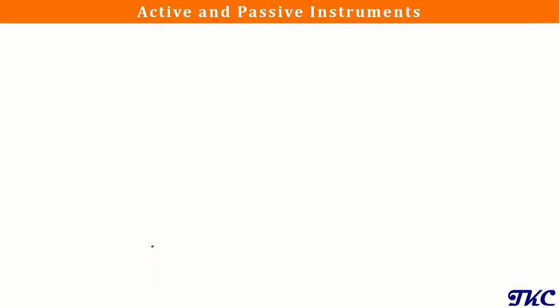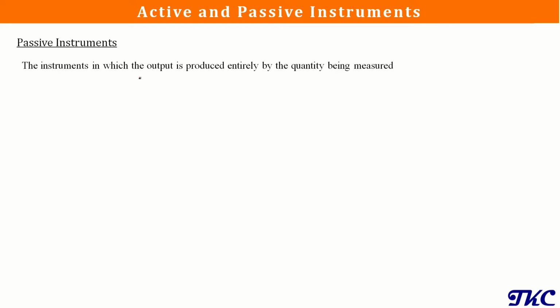Now we'll move to active and passive types of instruments. Passive instruments are the instruments that give us output which is produced entirely by the quantity that we are going to measure. So whatever output we get will be directly based on the input quantity. So we are not going to apply any kind of external power source to measure that output.